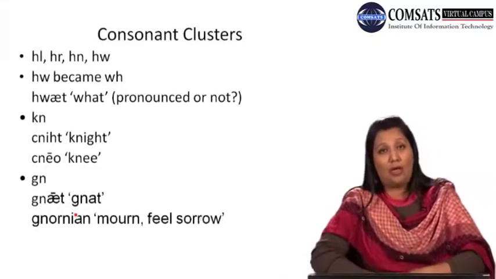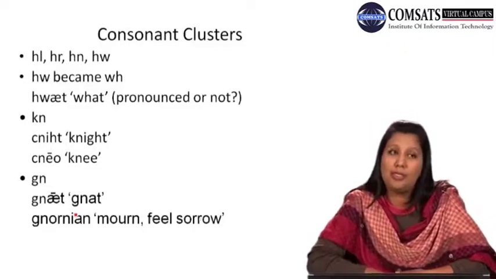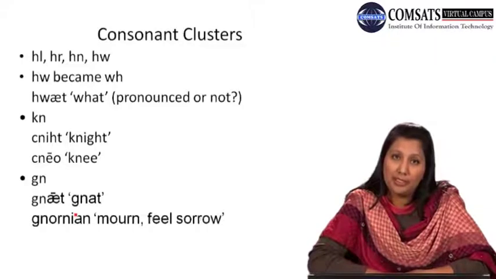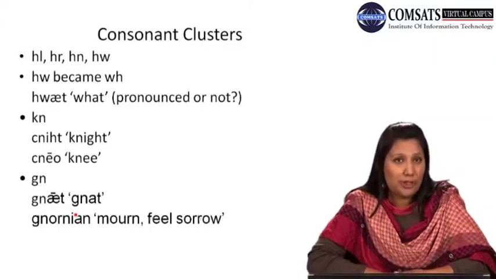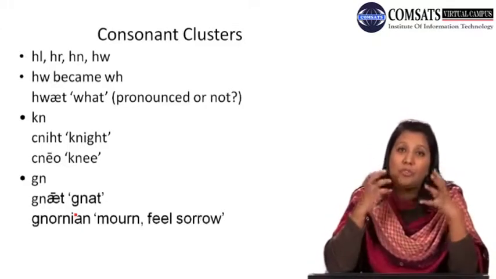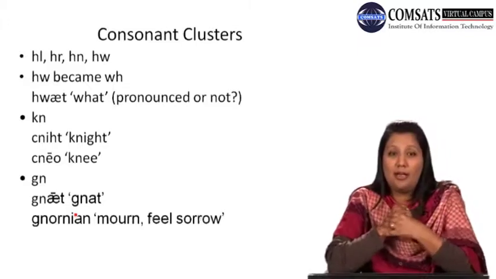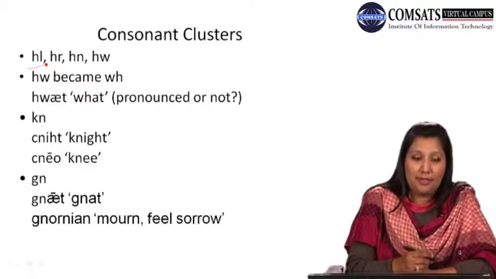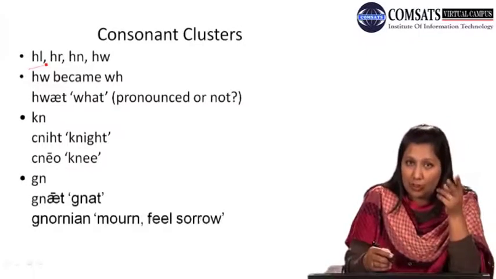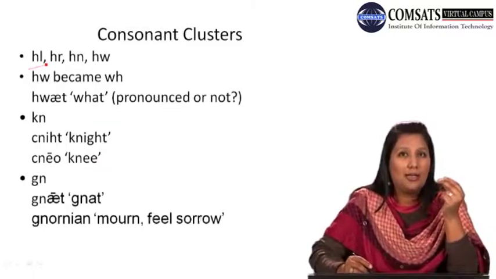Let's talk about consonant clusters now, where a consonant cluster is a situation in speech sounds where two consonants come close to each other and are pronounced together. For example, the first one is h and l. The two consonants are coming together, and try to see if it can be pronounced hull.